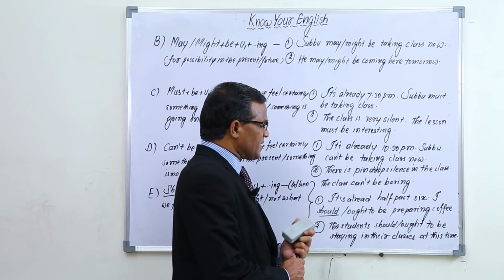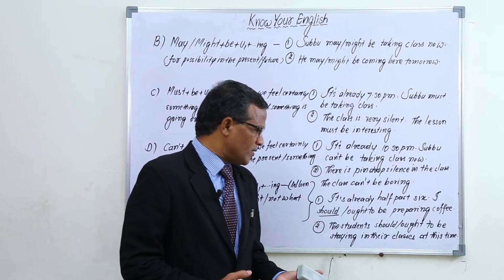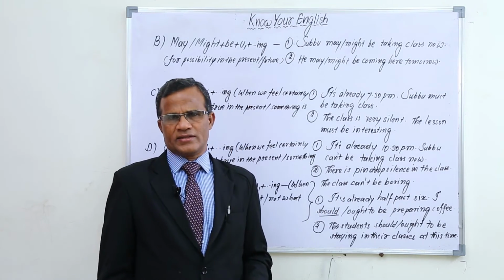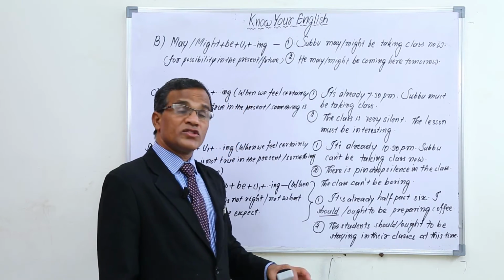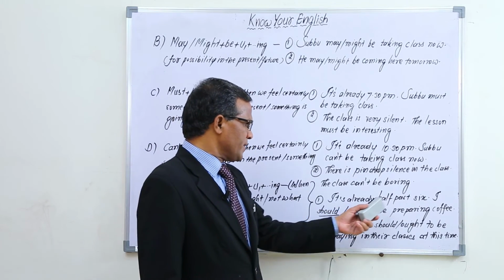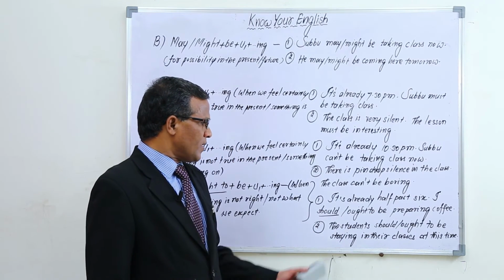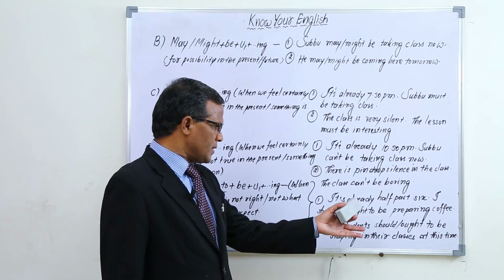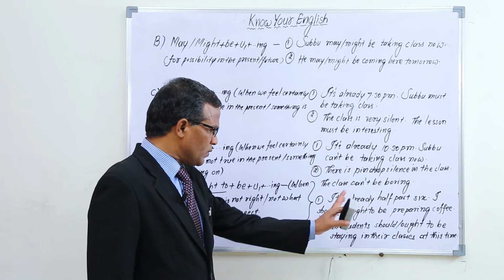It's already 6:30. I should be preparing coffee. It means usually I prepare coffee at 6 only. I start preparing coffee at 6 only. But as it is 6:30, it is not right. As I feel it is not right, I can use it this way. I should be preparing coffee, or I ought to be preparing coffee. At this time, I ought to be preparing coffee, but it is wrong today. Like that, if we want to say, we can use it.